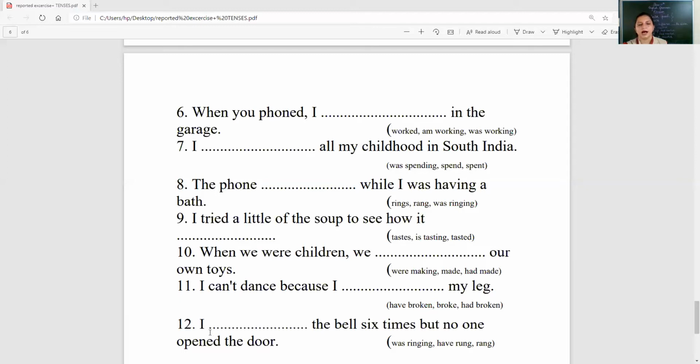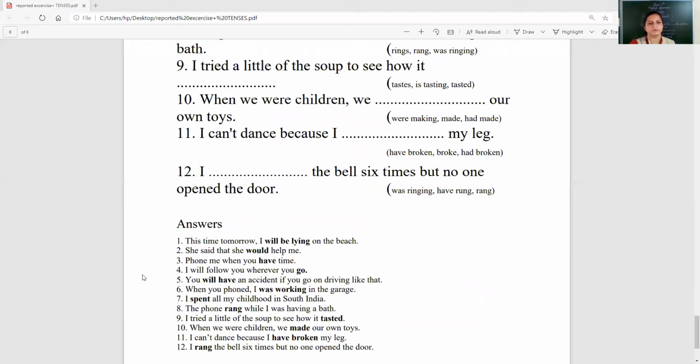Next, I dashed the bell 6 times, but no one opened the door. Was ringing, have rung, rang. Okay, these were the statements of filling in the correct tense. I hope all of you did in your notebooks along with me. Okay, now I am telling you the answers.